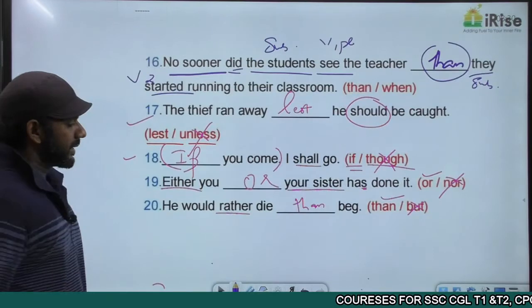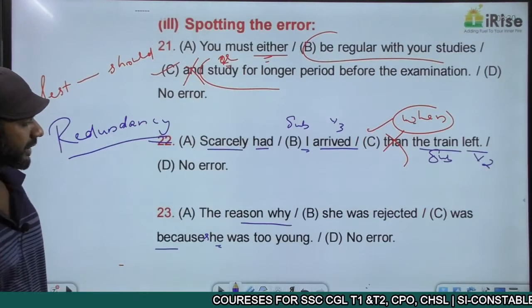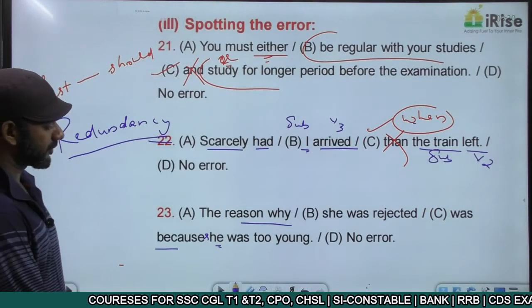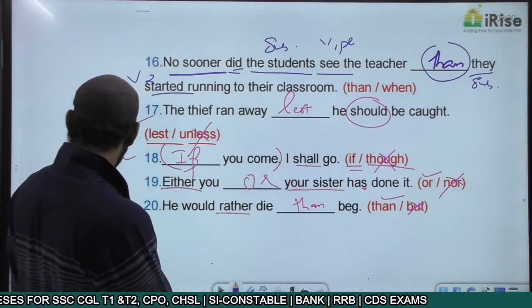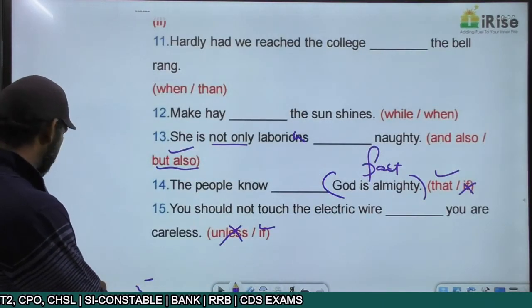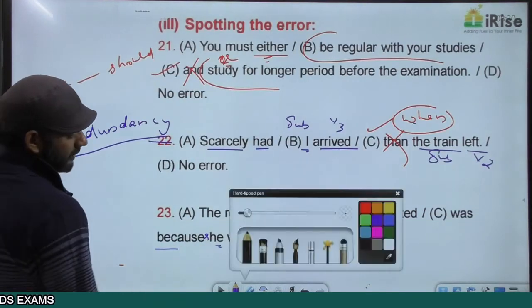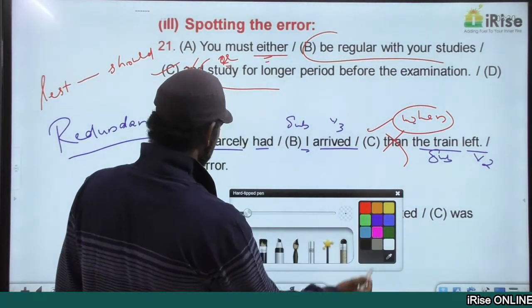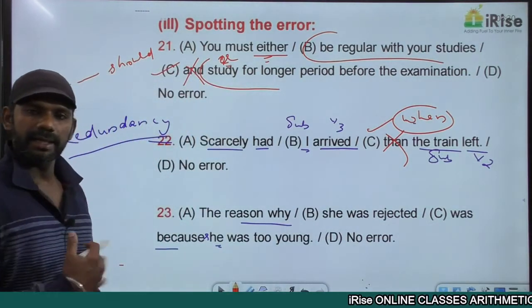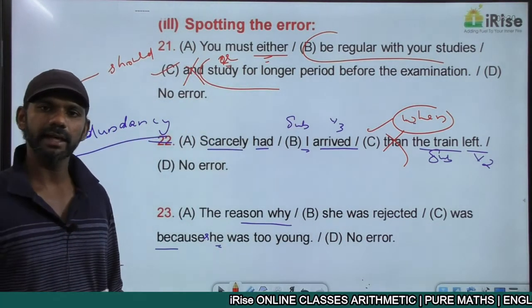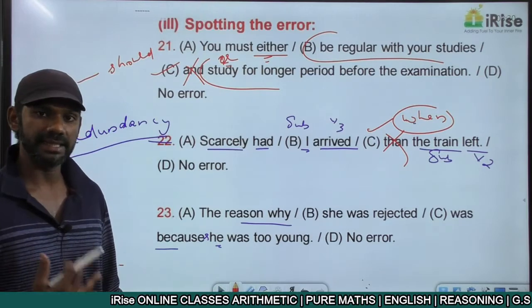I repeat, the reason why is a cause and effect indicator. Because is also a cause and effect indicator. Error in this statement is regarding the concept called redundancy. Now we have to go from the left to the right. Anyway, we'll move only from the left to the right. And as I told you, in the case of spotting the error, our task is to find out which part contains the error.